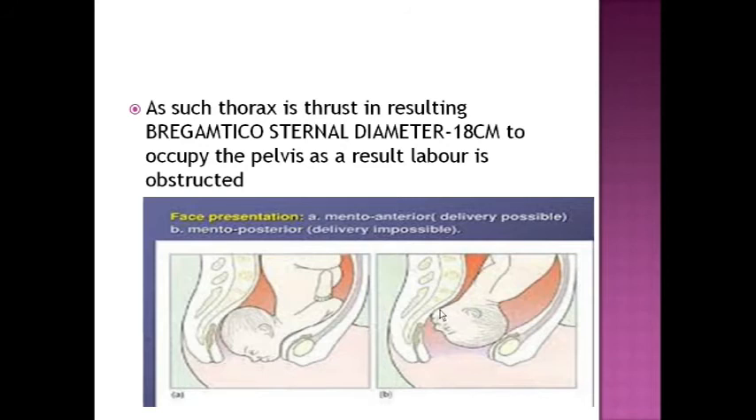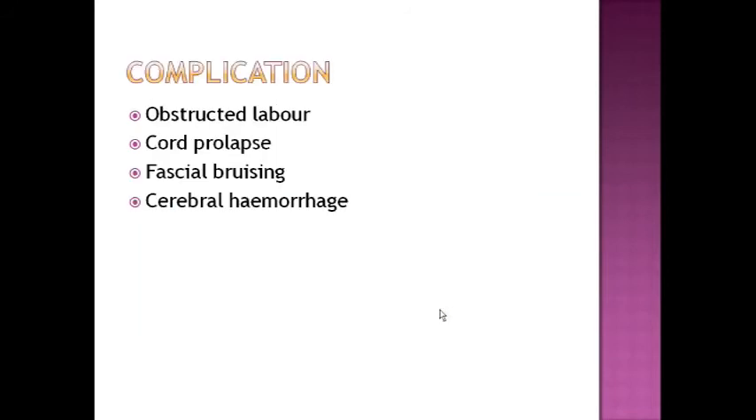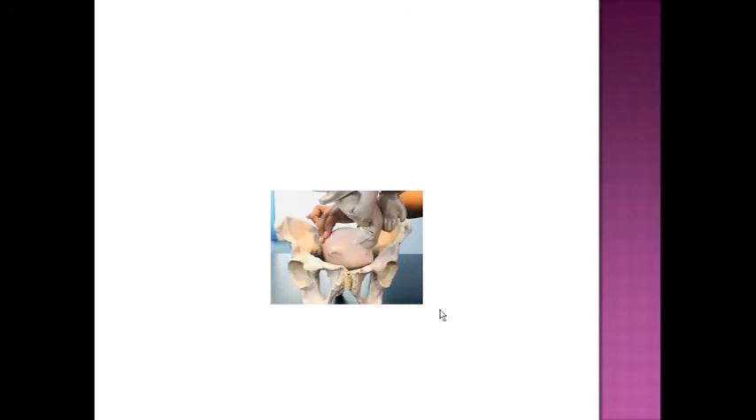So what are the complications? Obstructed labor will occur. Sometimes there is cord prolapse, facial bruising, cerebral hemorrhage. These are the causes. So in this you have seen face presentation. I have told you the mentum will be the denominator and it is behind the pubic eminence, and the occiput is behind the left sacroiliac joint.